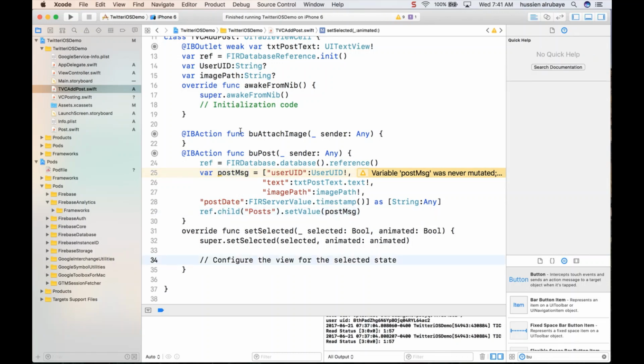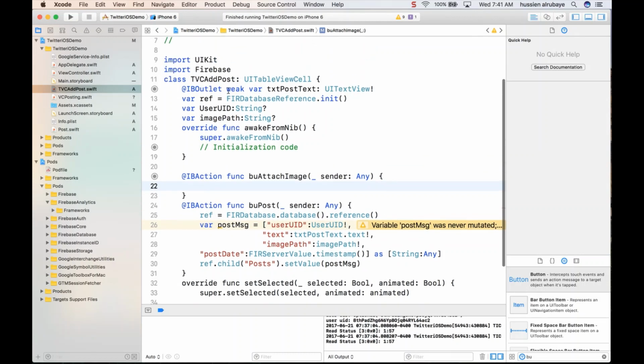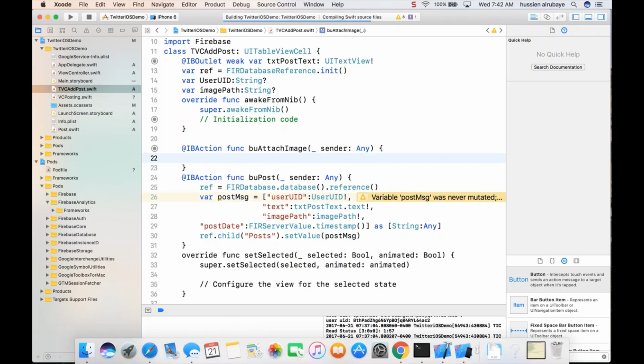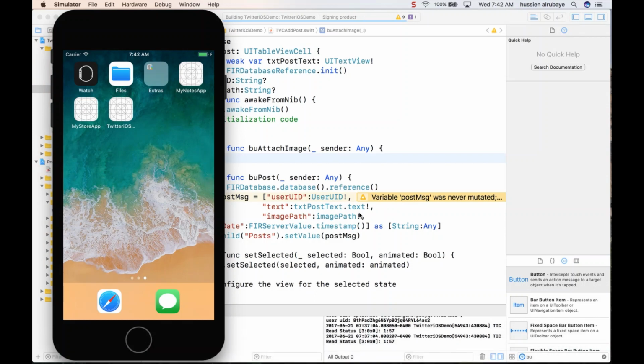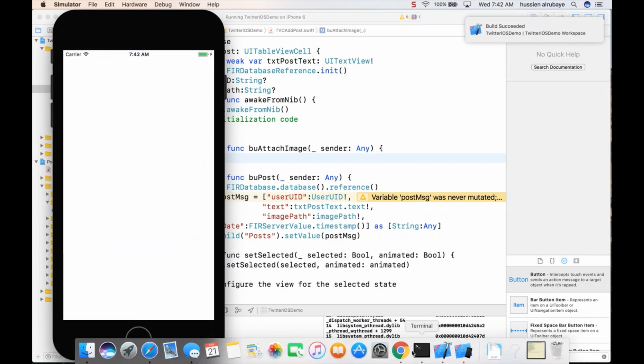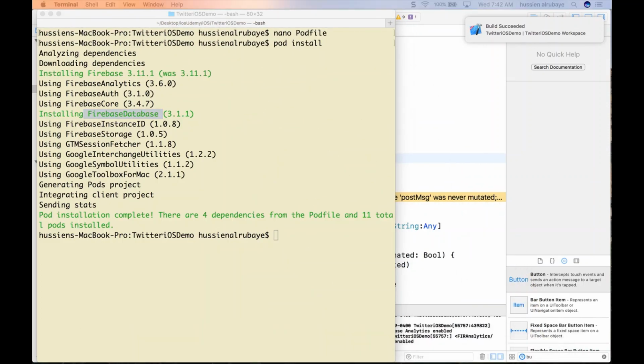I don't have any information now about the attached image, but we know how we attach an image. If I just try to snap the code that I have for attach image from another page, you could see it. But let me just do this one for instance, as we don't have any initial value for these two things. So let me just show you, then we will add the attach image and other stuff. Make sure this one works, then we will go forward with the next part of the application.